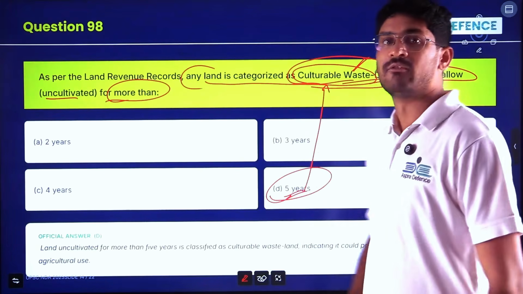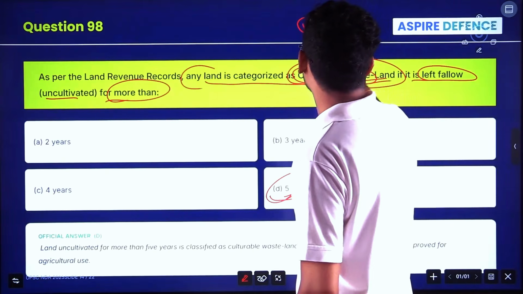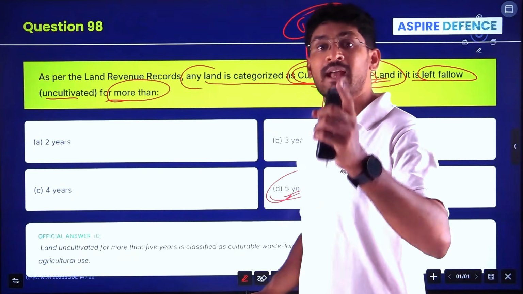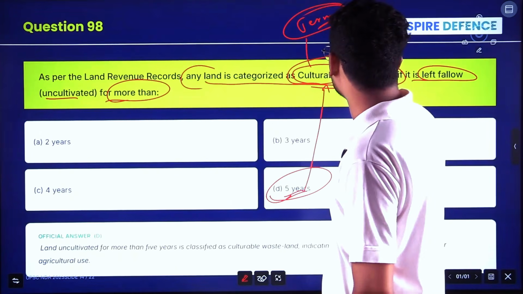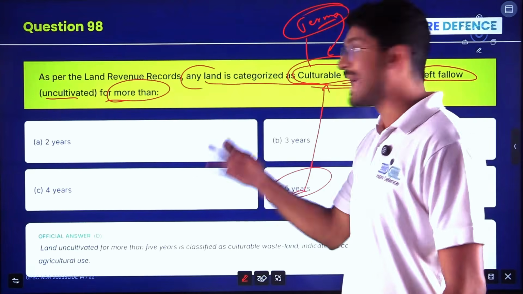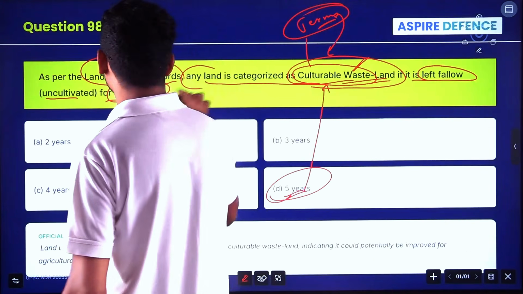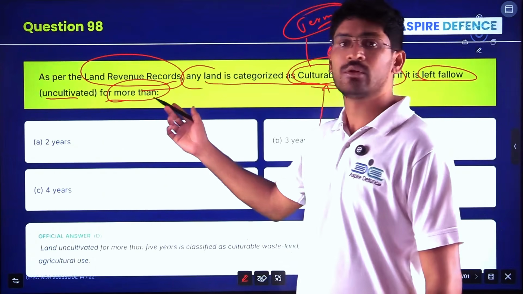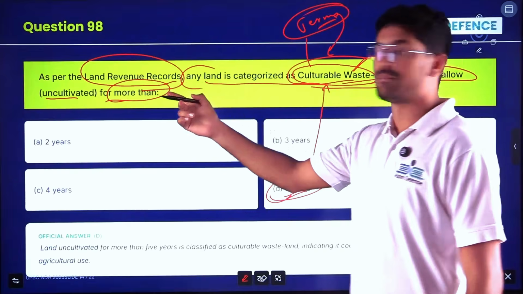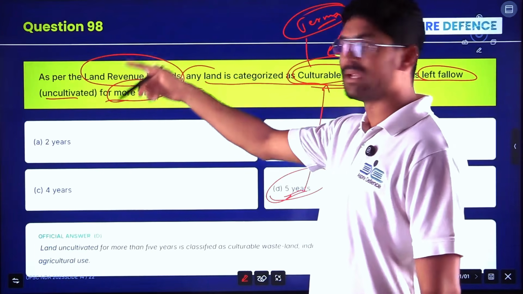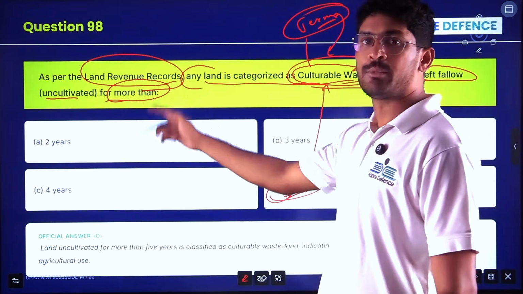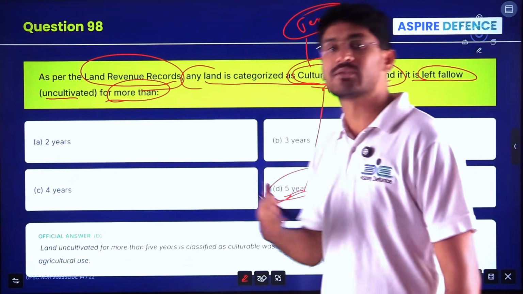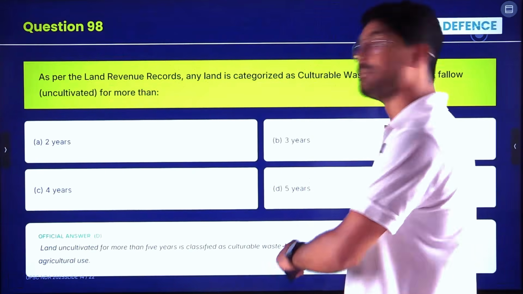So culturable wasteland. You should know other terminologies. Google other terms, that is your job, and write in the comment section the other terms with respect to classification of land. Whether cultivable, uncultivable, left fallow, you have to answer. So this also is one of the important reports asked. You saw the mining report. Now land revenue report, forest report, energy report, renewable energy it can be. So questions will come from this kind of reports.